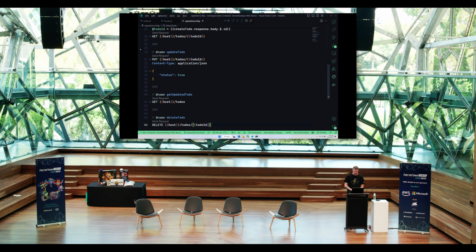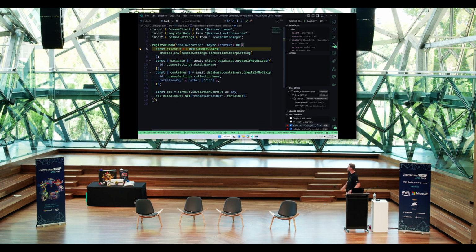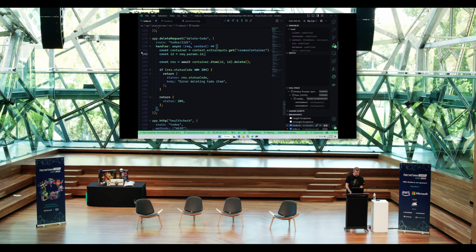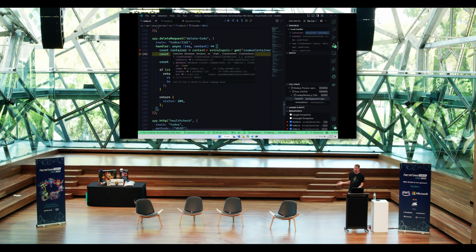And then if we were to run that delete operation, there we go. It comes in here. We can then execute through. Actually, let's put a breakpoint inside of delete as well. And now we have our extra inputs, and then I can unpack that as an object that has like a hash bag internally where it's tracking all of that sort of stuff. And I can step over, and we have our Cosmos container. So I can get to that.